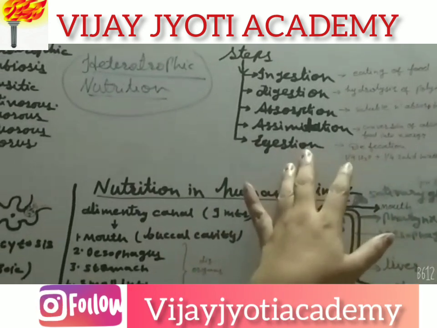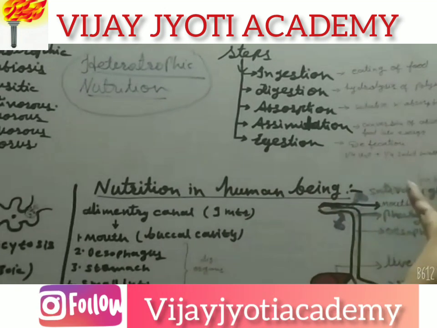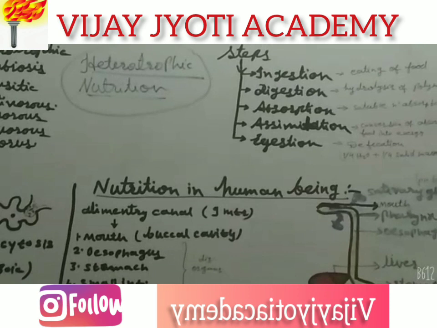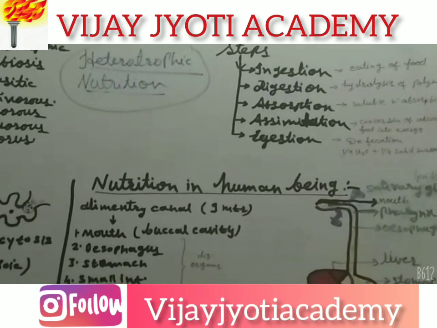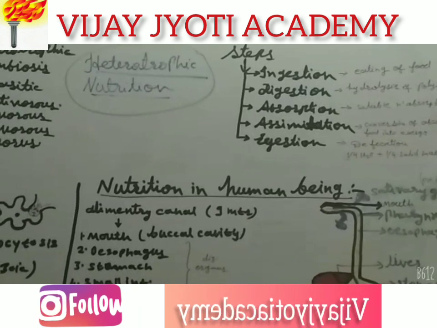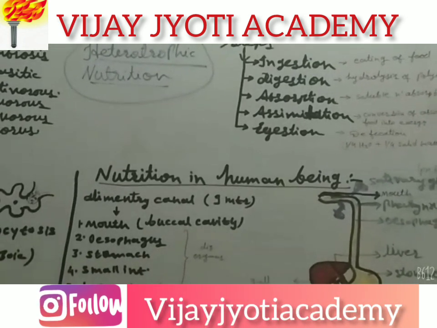Egestion, that is the process for elimination of the undigested food. After the digestion, when the undigested part of food remains in the intestine, it is not usable and it is necessary to remove it from the body.